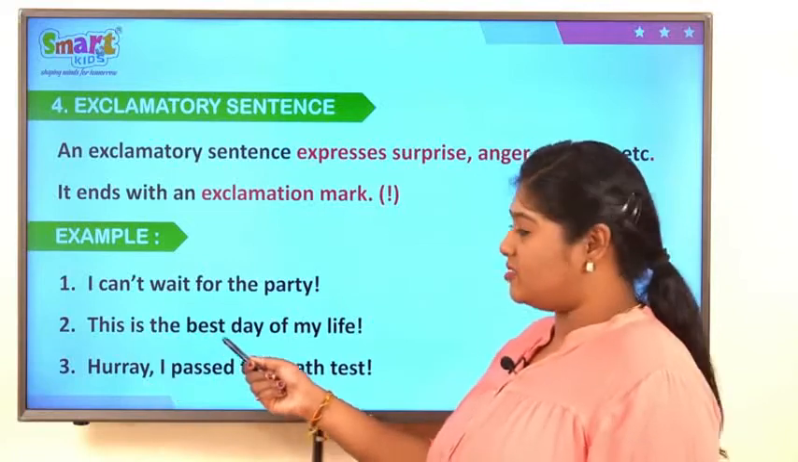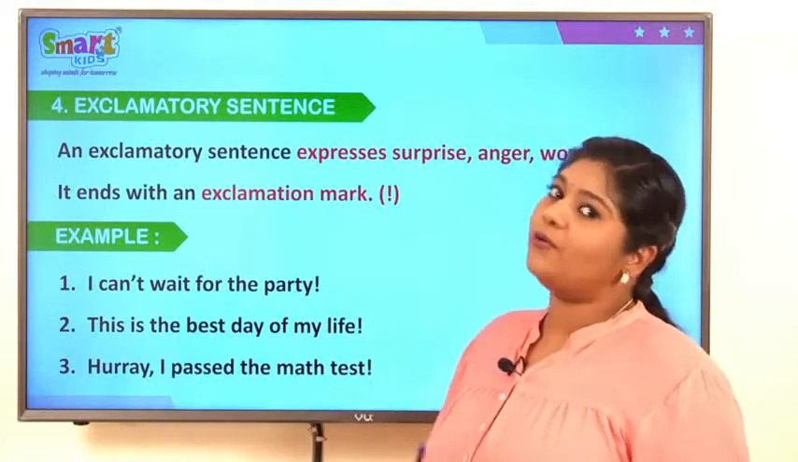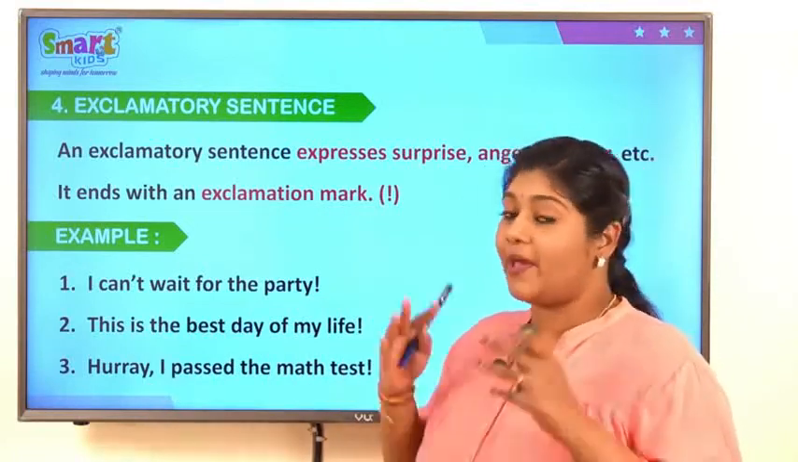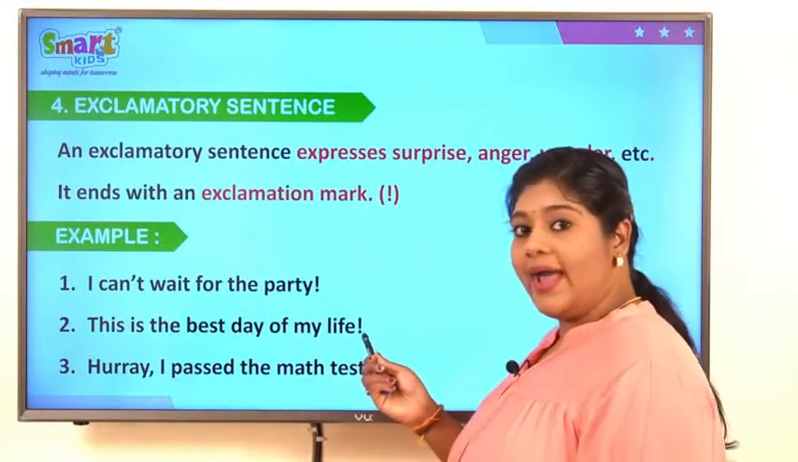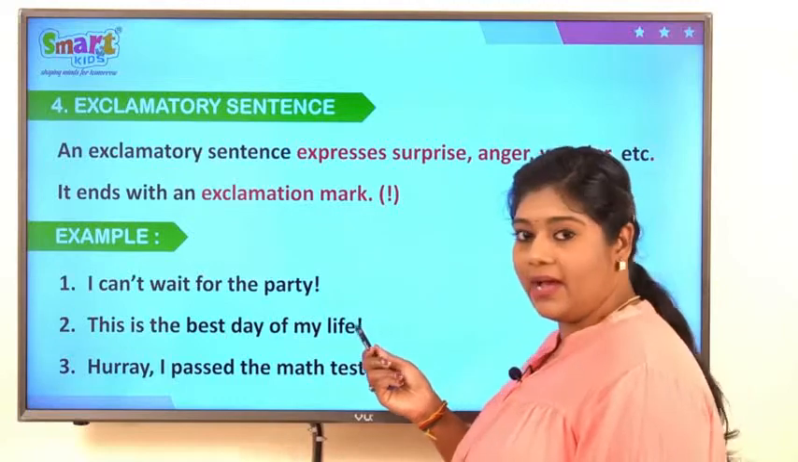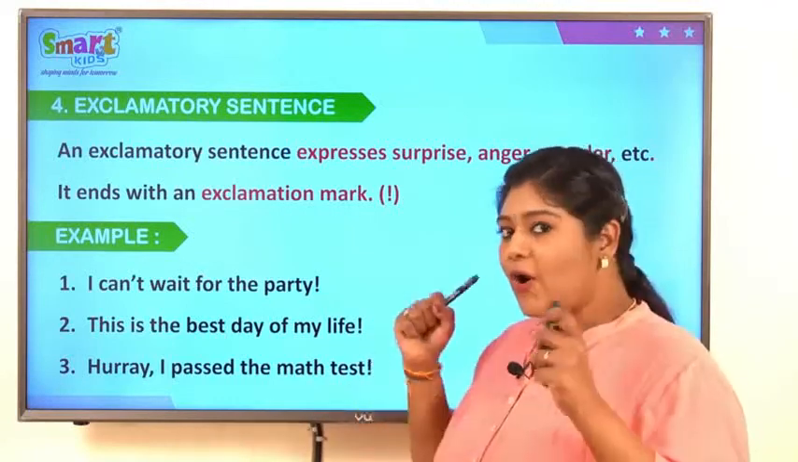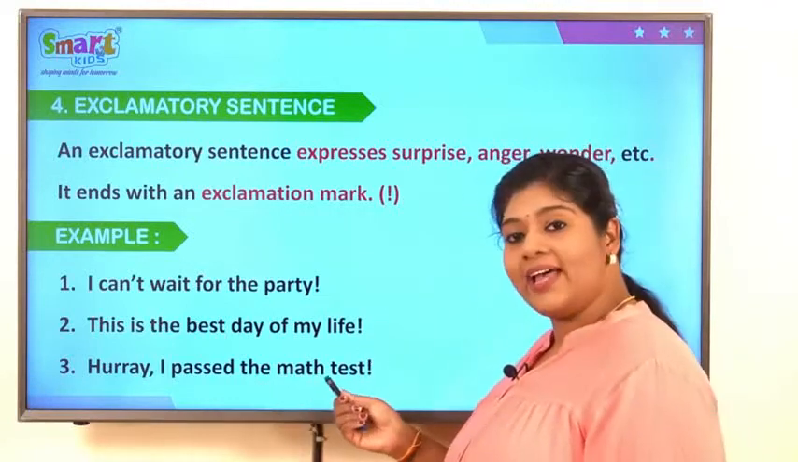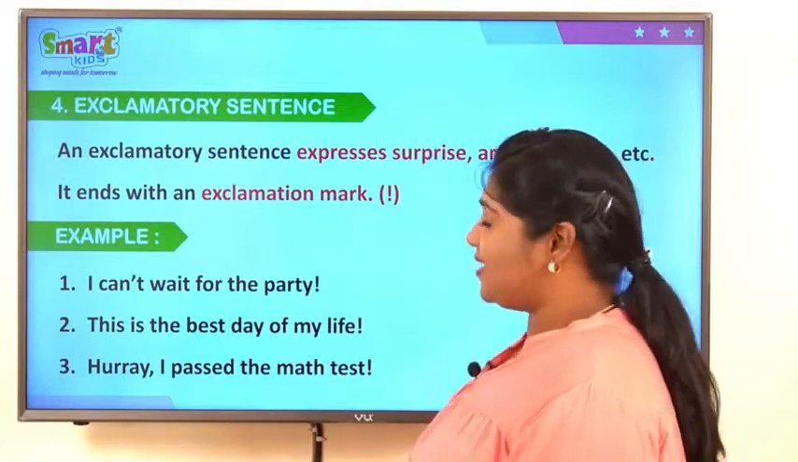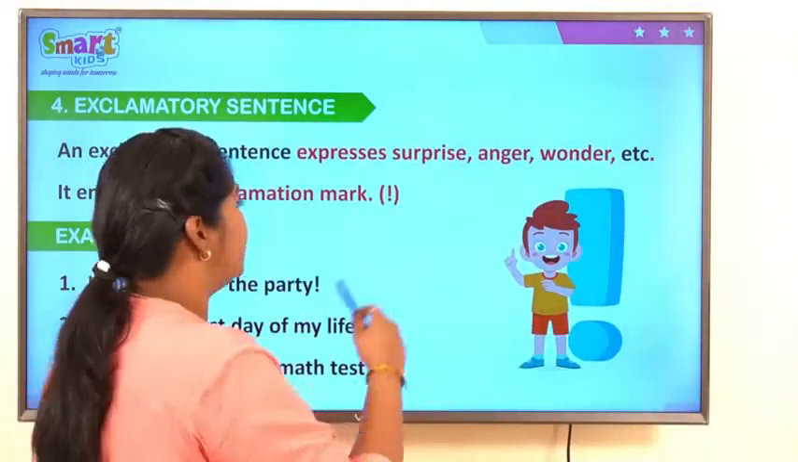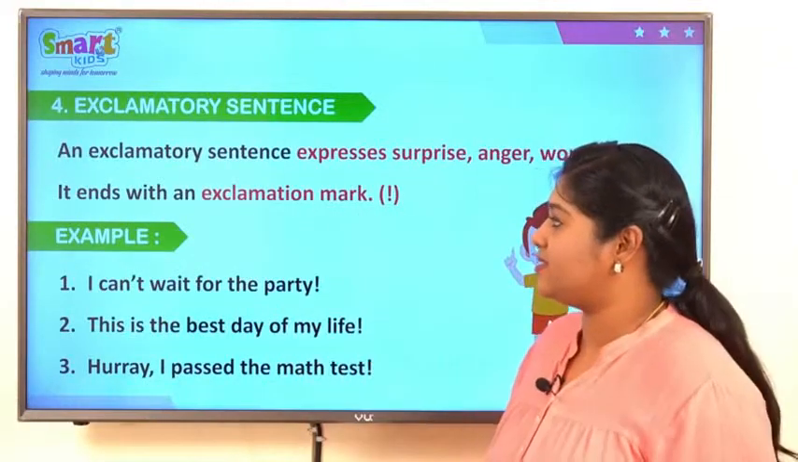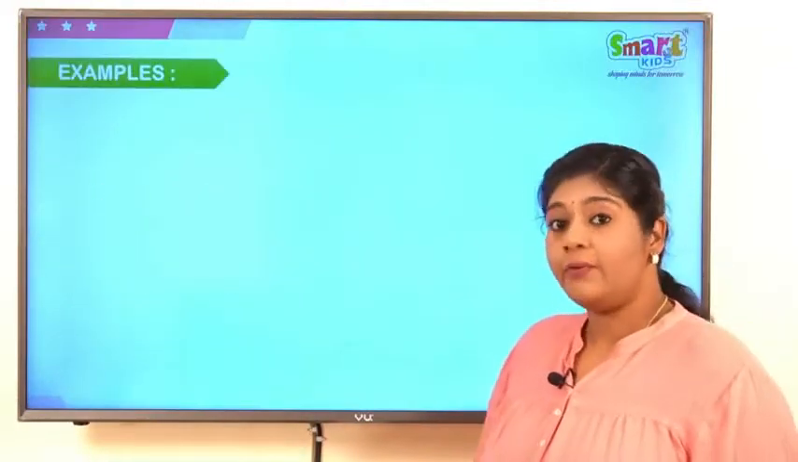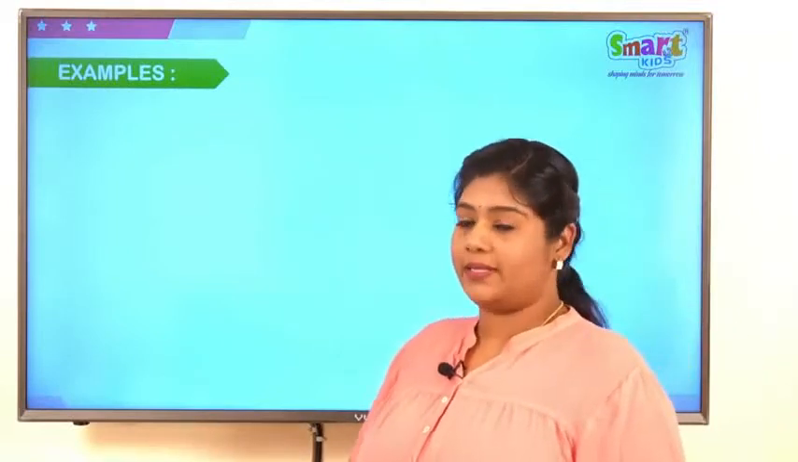The second one. This is the best day of my life. How good it is. This is the best day of my life. So this is also ends with exclamation mark. See the last one. Hooray! I passed the math test. Remember XE? Yes. This is how we write exclamatory sentence. Now let's see few more examples.